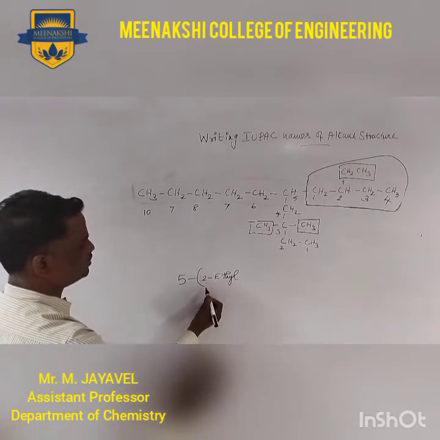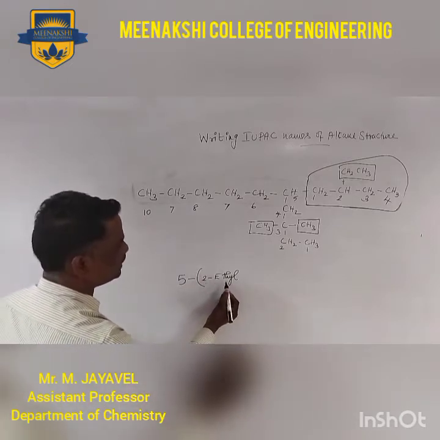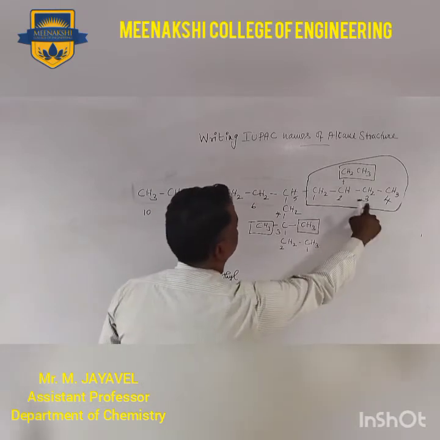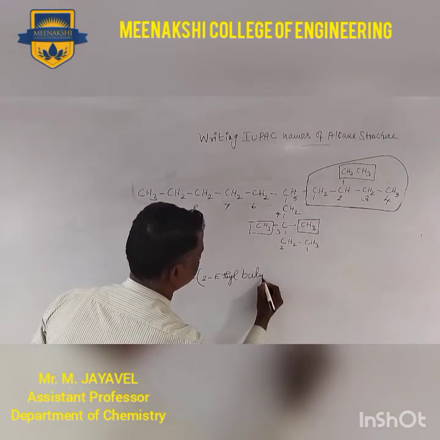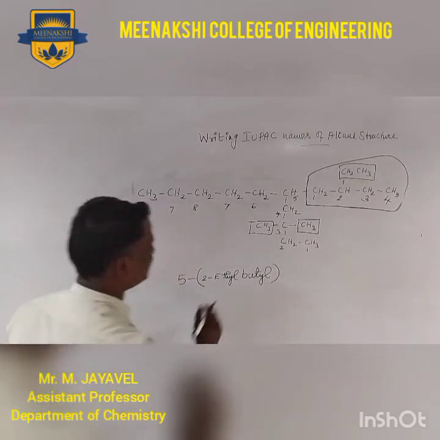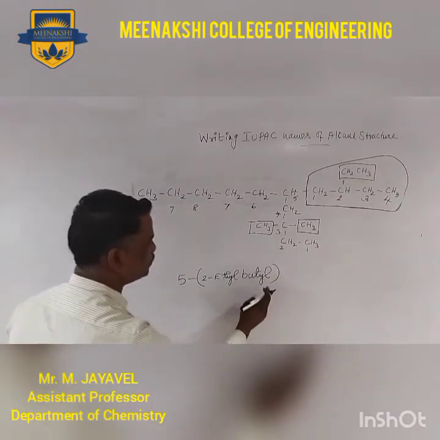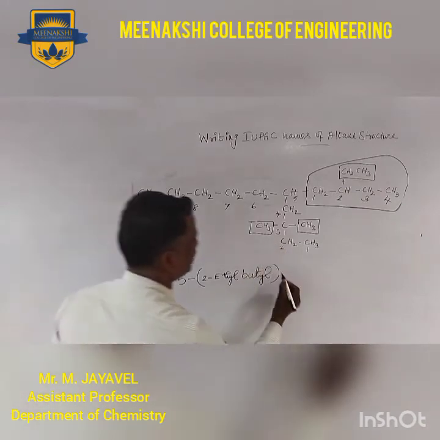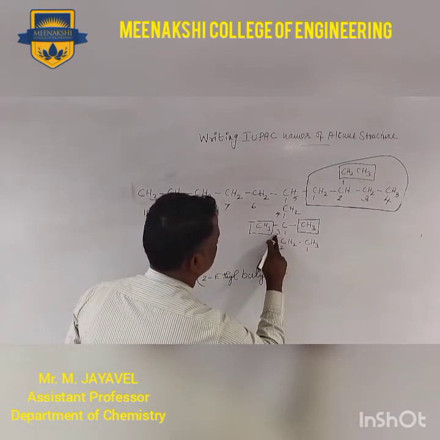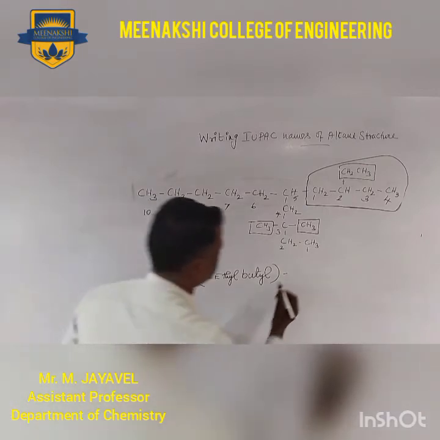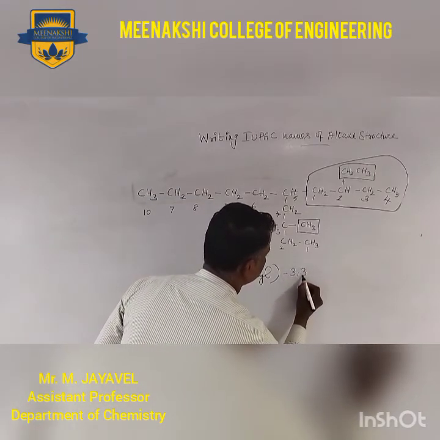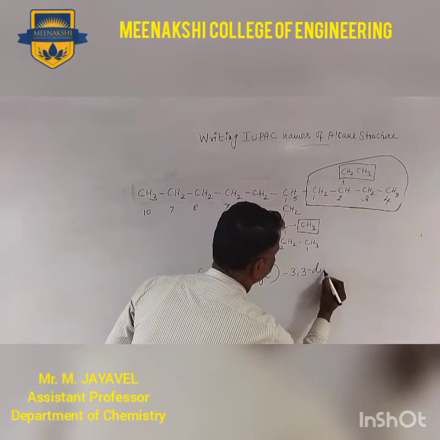Open the parenthesis: 2-ethyl and 4 carbon atoms, that is butyl. 2-ethylbutyl, then close the parenthesis. Then at the third position, 2 identical methyl groups are present. That is 3,3-dimethyl.